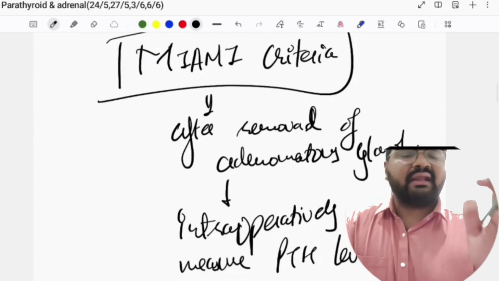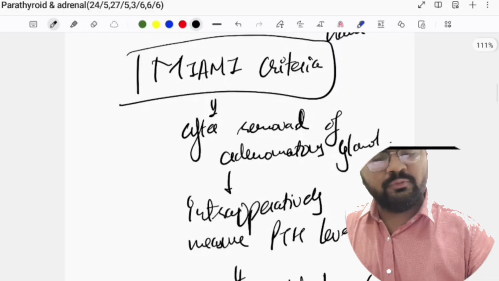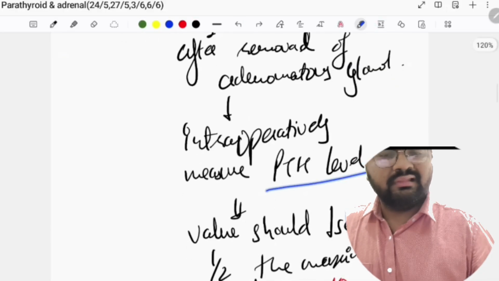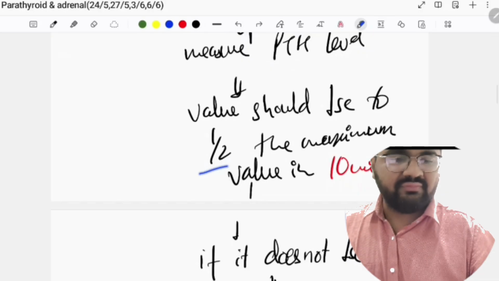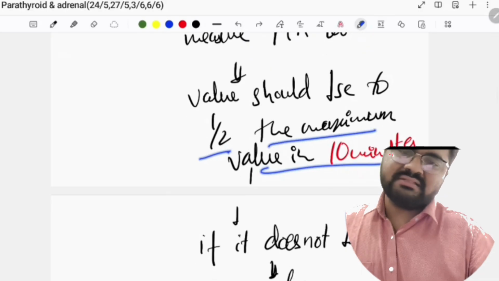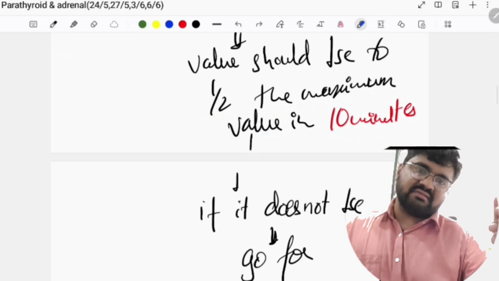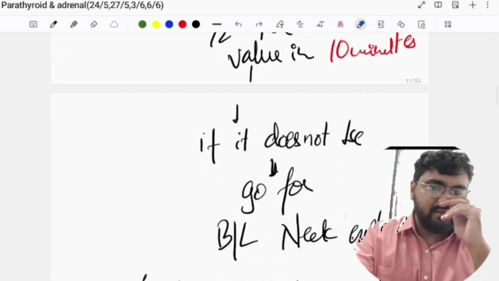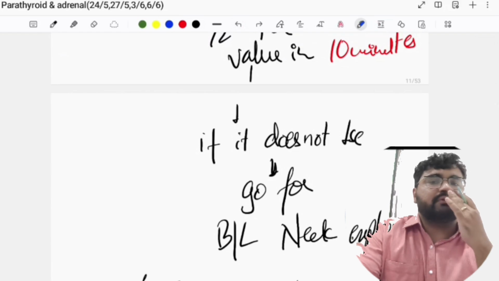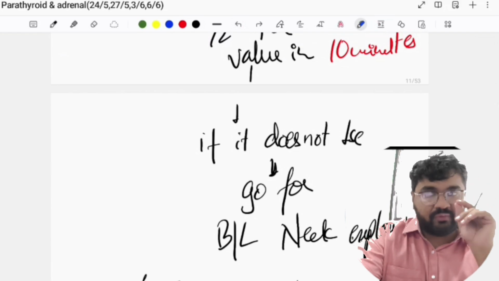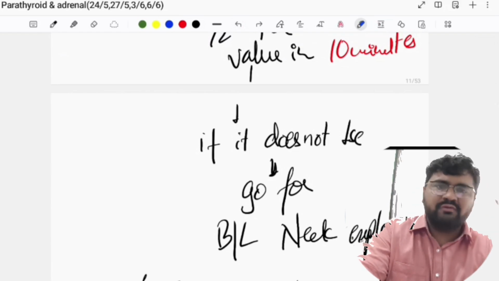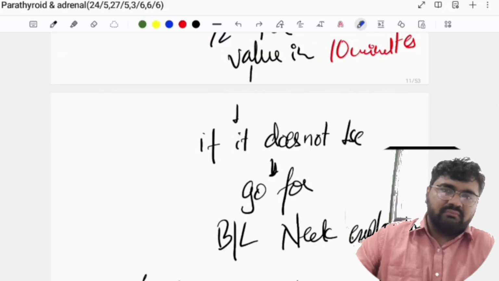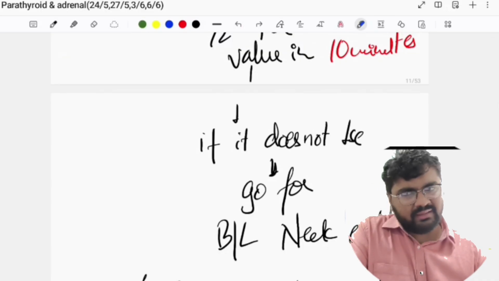Okay, so Miami criteria है ये कि क्या करते हो? Remove the adenomatous gland. Intraoperatively, you do your parathormone level, and if that decreases to half the maximum value in 10 minutes, you have removed the gland successfully, and if it does not, then you have to go for bilateral neck exploration. Okay, so this is Miami criteria, very important है ना, बहुत MCQs वाले question. Okay, but here we are learning in depth, so this is what my criteria is.